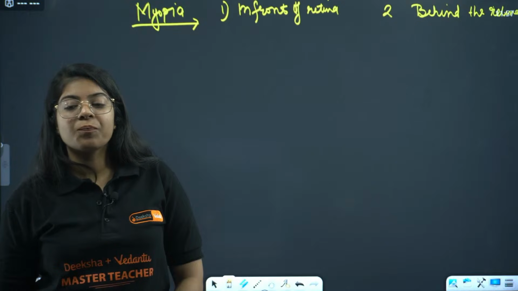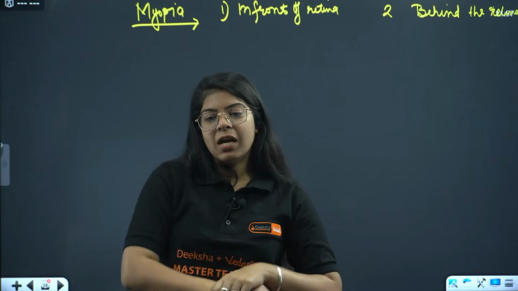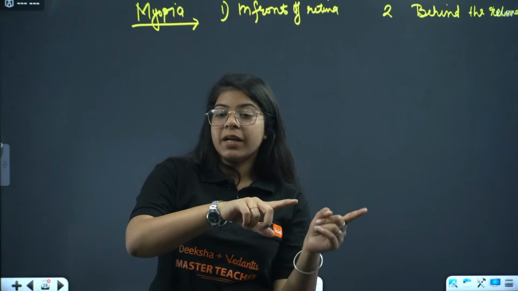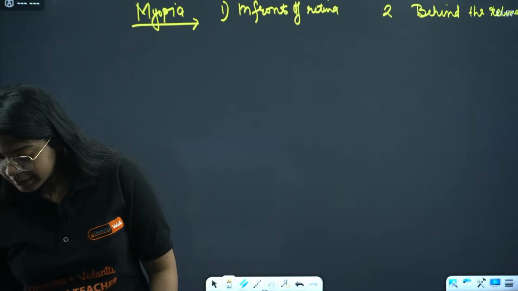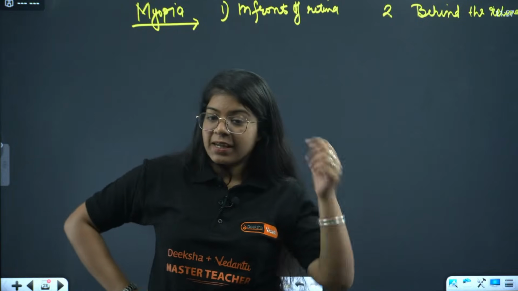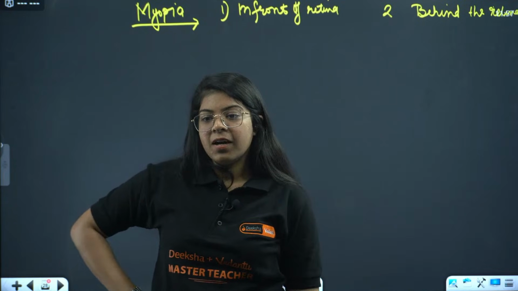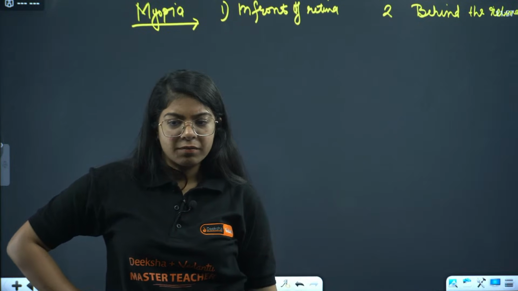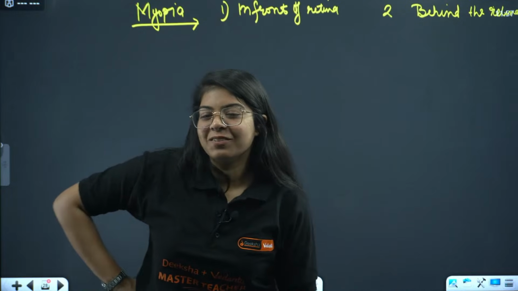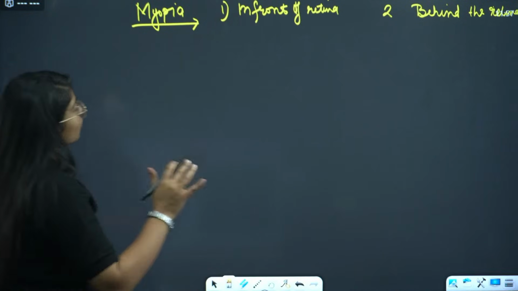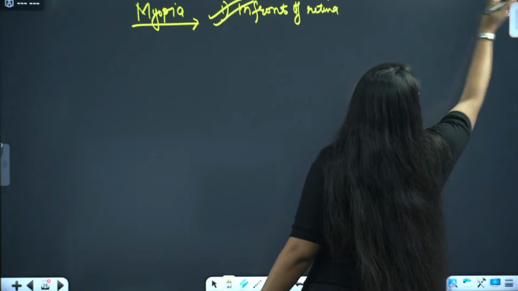Let me know, in case of myopia, the image forms in front of the retina or behind the retina? Sharma ji is saying in front of the retina. Very good, everyone. So this is the correct answer. In myopia, the image forms in front of the retina.